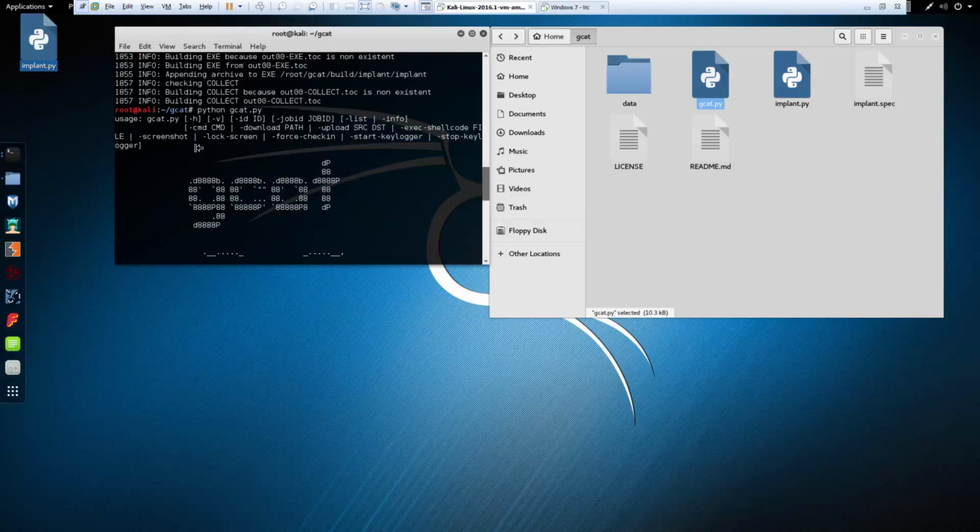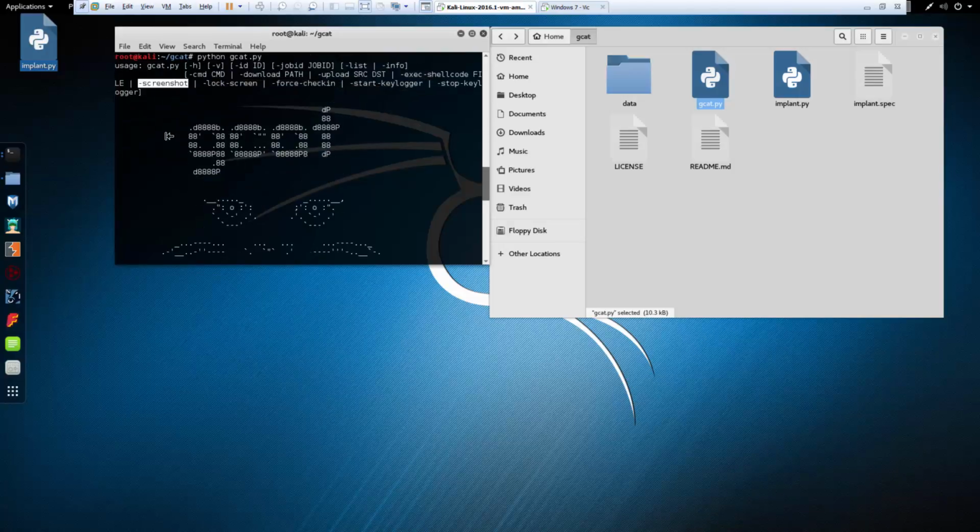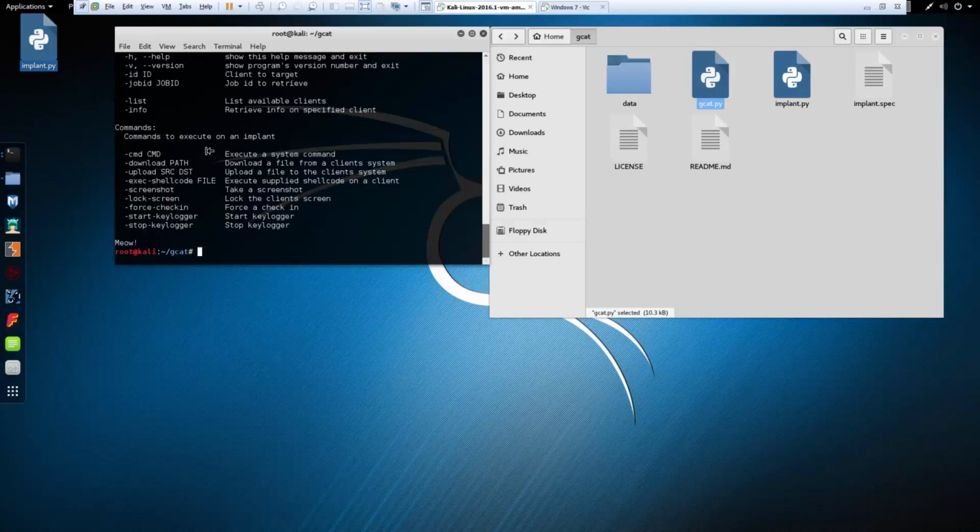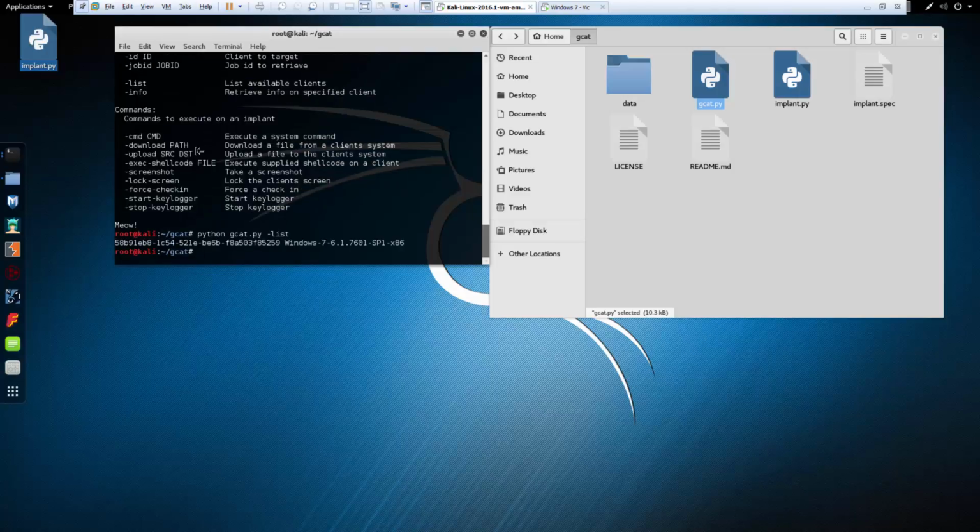What I specifically want to know is I want to try to do a screenshot, and I want to list it. So -list. That should be the name and the connection string to my Windows victim, and it is.